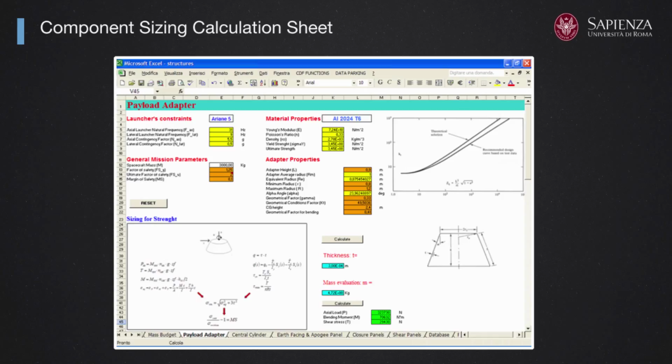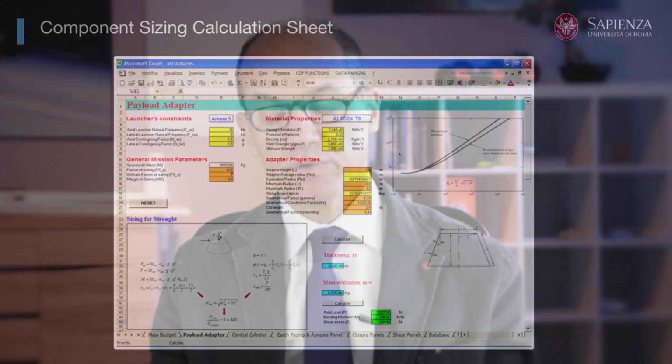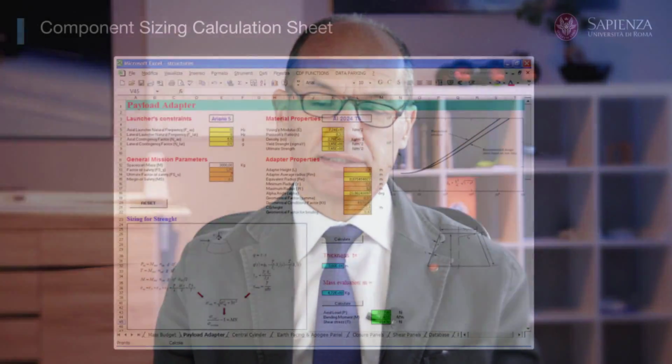In the example that I'm showing to you, the component to be analyzed is the payload adapter, meaning the element that has the shape of a truncated cone placed between the satellite and the launcher. It provides the satellite support by the launcher and transmits all the forces produced by the inertial forces while the launcher is providing a certain acceleration to the satellite.